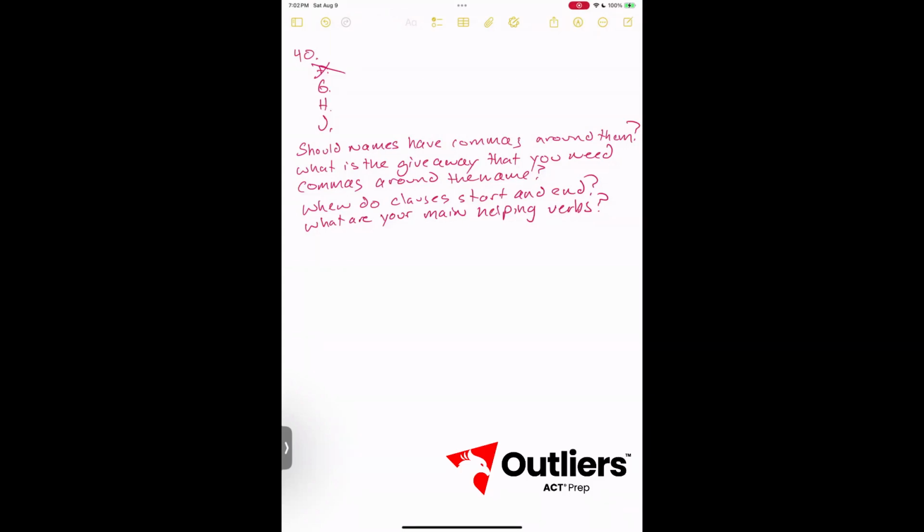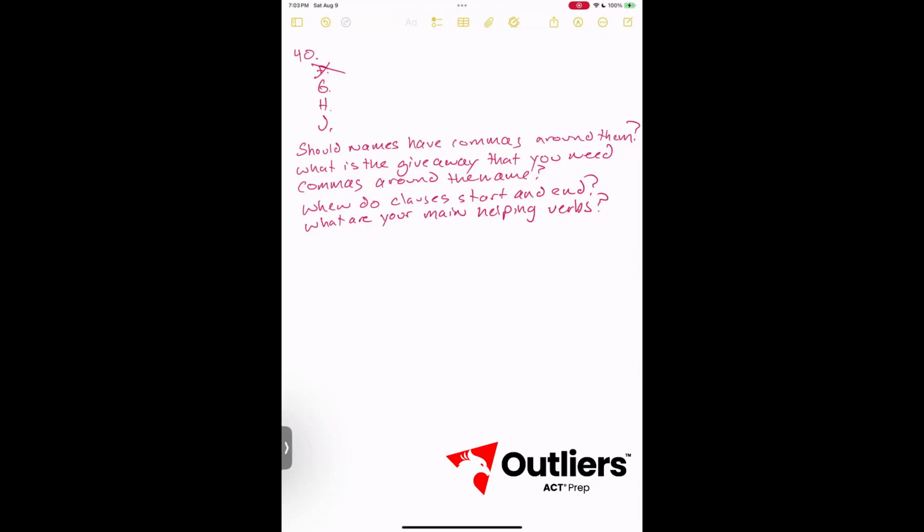Even though it's an introductory phrase, it starts with a dependent clause marker. So we just call it a dependent clause for simplicity's sake. And dependent followed by independent should be separated by a comma. It's a comma always. So that's one reason. We also have Banksy separated with commas, but we don't have an article anywhere. And therefore, British born artist Banksy. We need to know which British born artist we're talking about. Therefore, Banksy is essential. Therefore, it should not have punctuation around it.